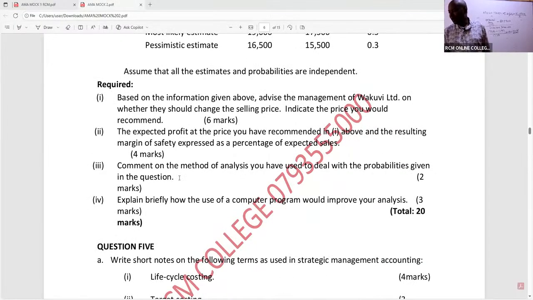So comment on the method of analysis you have used to deal with the probabilities given the question. So we've used what we call expected monetary value approach. That's what you have used. Expected monetary value approach. Of course, we have been able to do what you have to get averages.